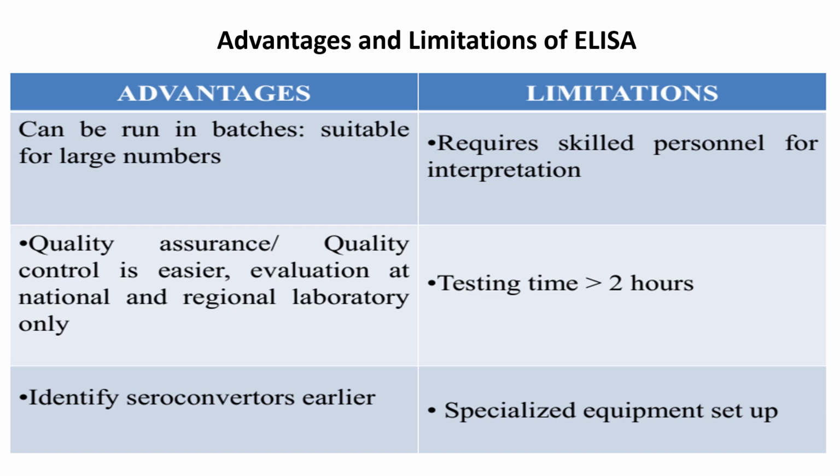Evaluation is done at national and regional labs only, and it will identify the seroconverters earlier. Whereas in limitations, it requires a skilled person for the interpretation. Testing time is more than 2 hours, and specialized equipment setup is required.